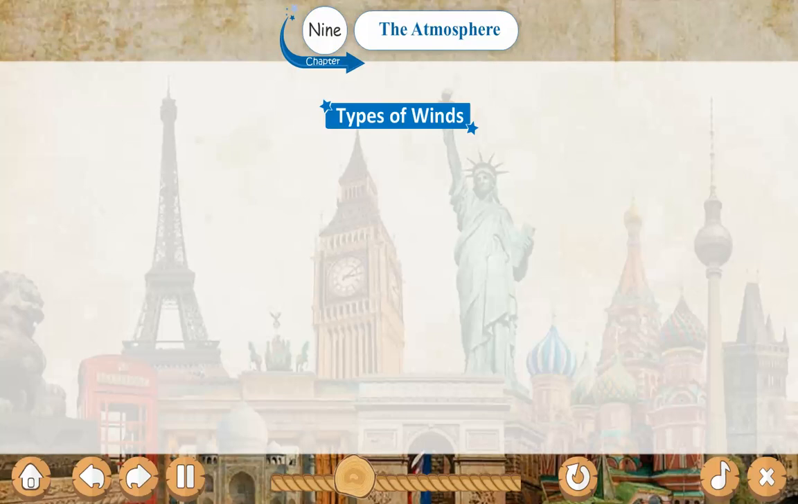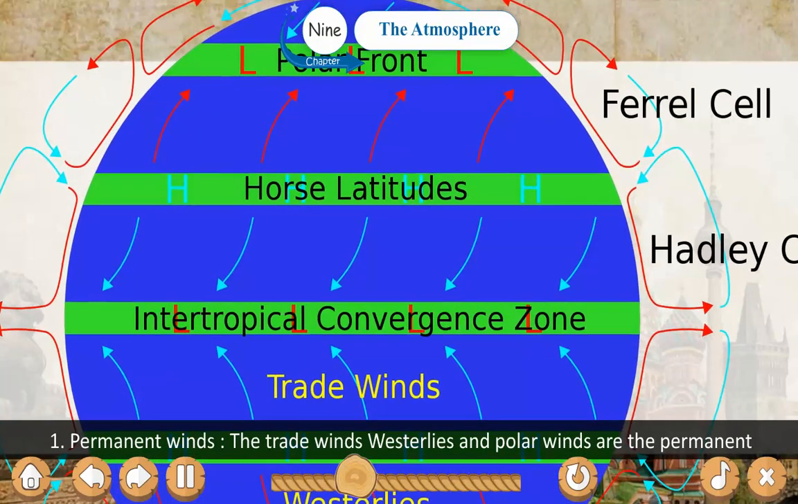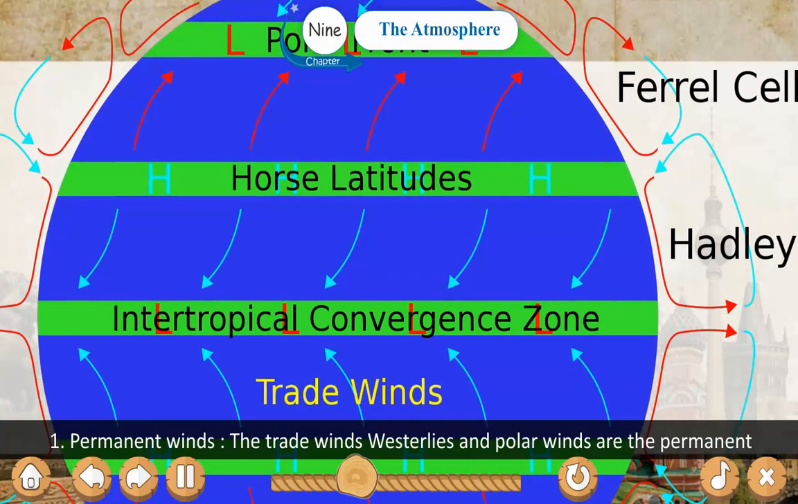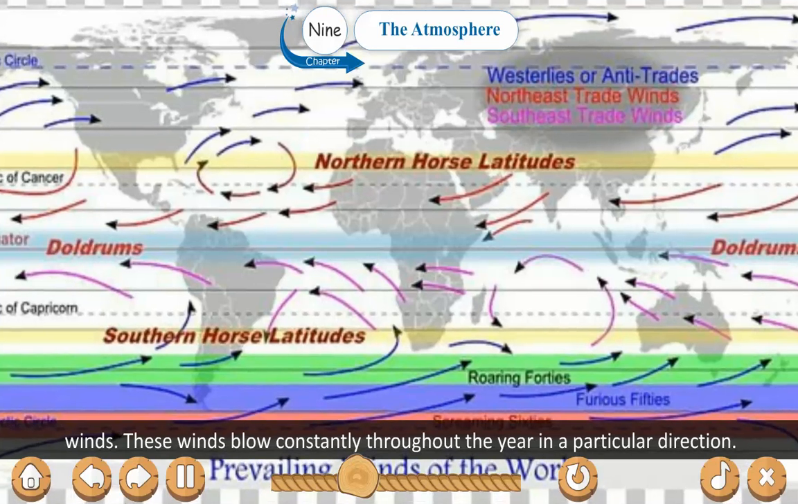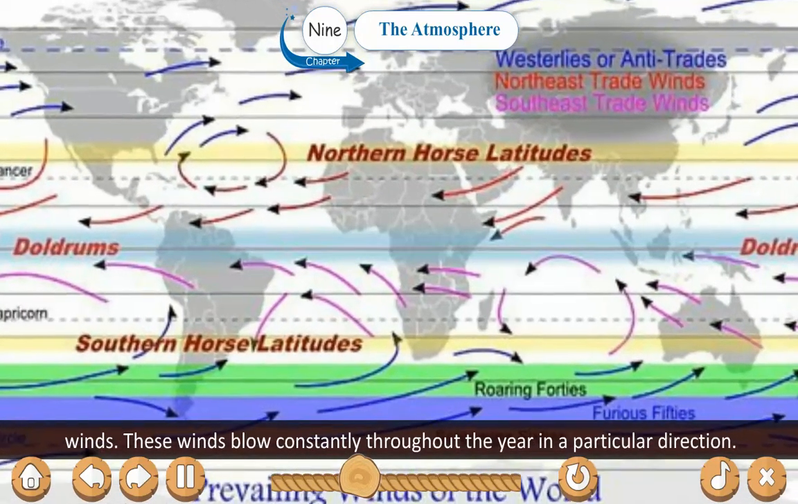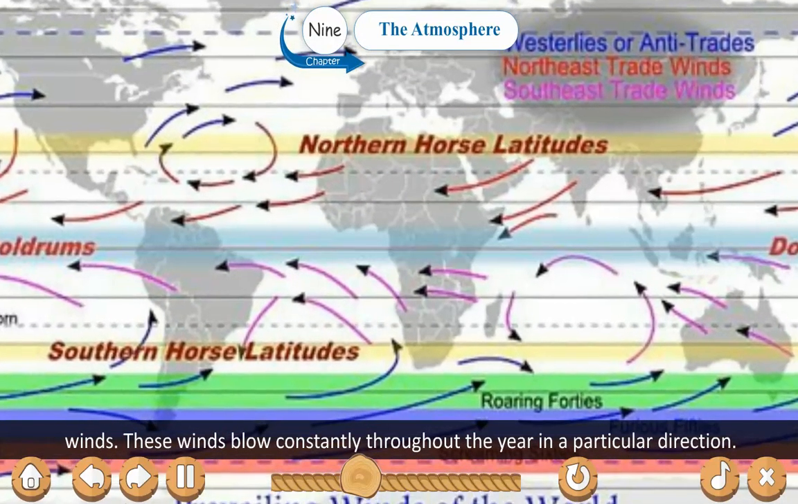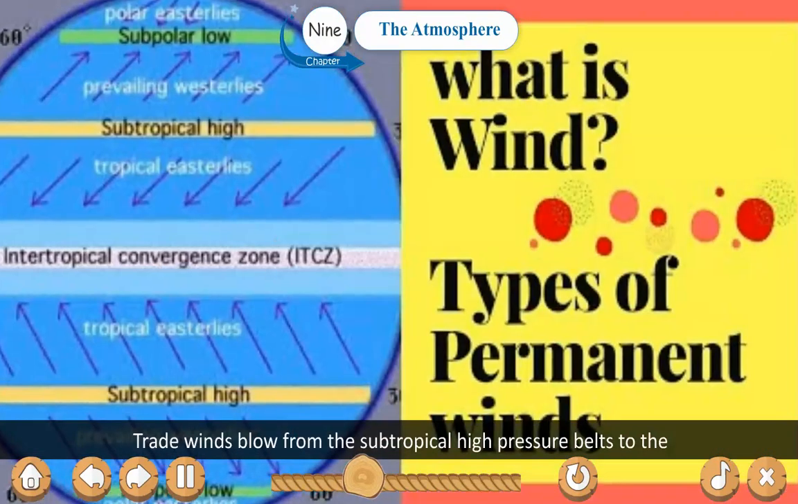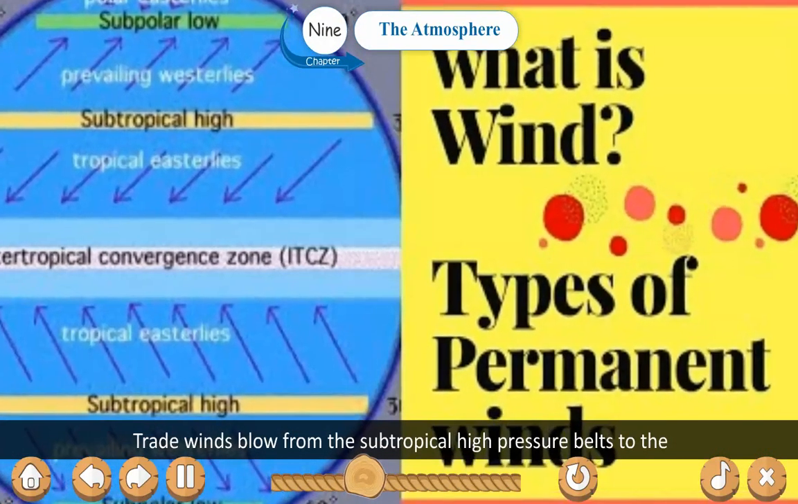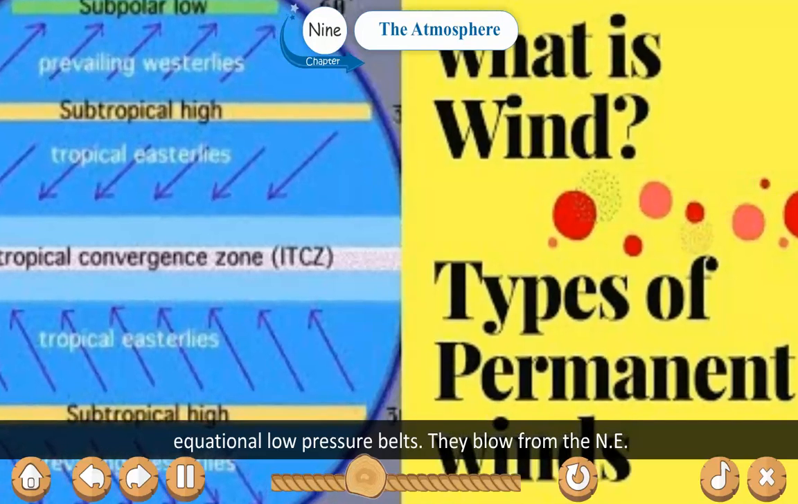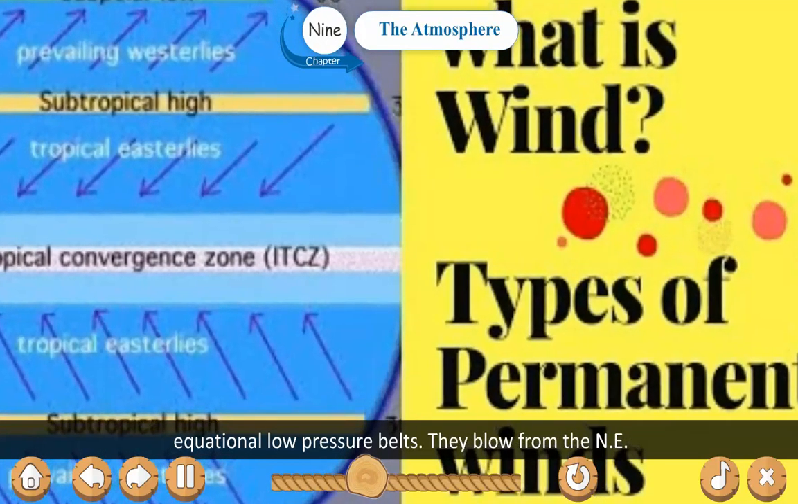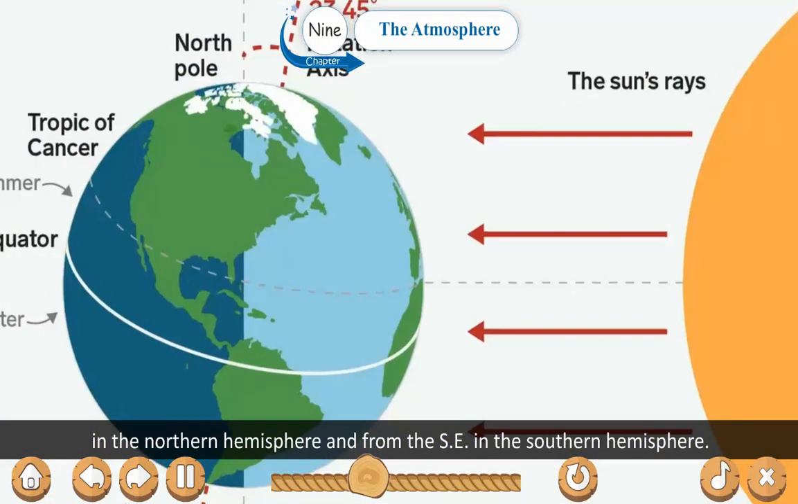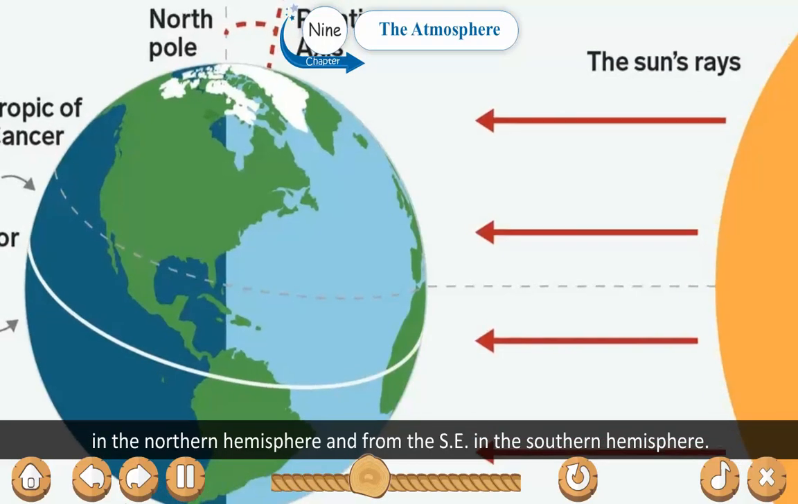Types of winds. Permanent winds. The trade winds, westerlies, and polar winds are the permanent winds. These winds blow constantly throughout the year in a particular direction. They are also called planetary winds. Trade winds blow from the subtropical high pressure belts to the equatorial low pressure belts. They blow from the northeast in the northern hemisphere and from the southeast in the southern hemisphere.